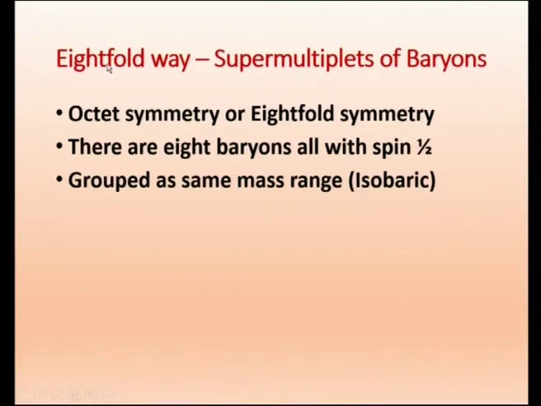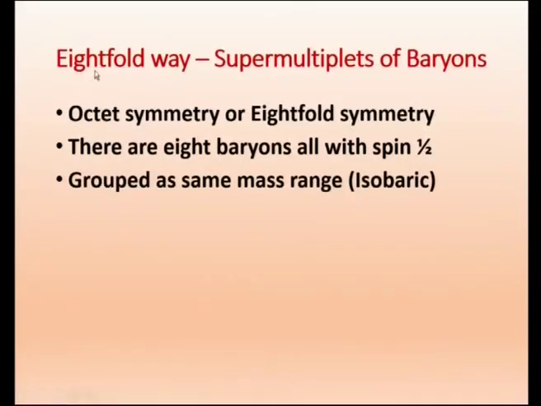We say 8-fold because there are 8 baryons. We already said that if they have the same mass, they will have the same hypercharge. That concept will be brought in here, and we will find how we get those 8 particles as multiplets. Because it is 8, we call it octet symmetry or 8-fold symmetry.